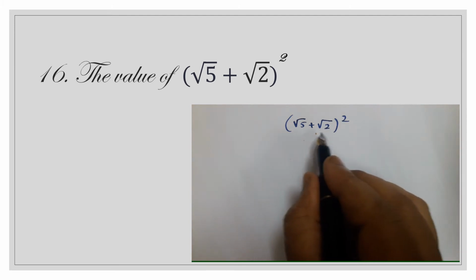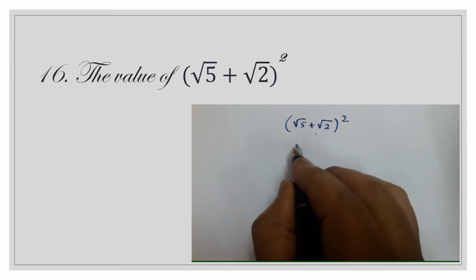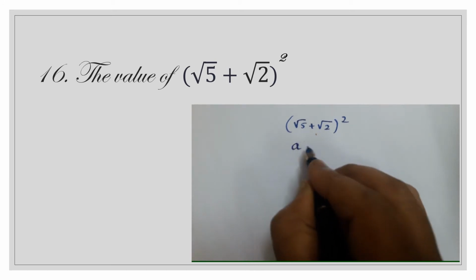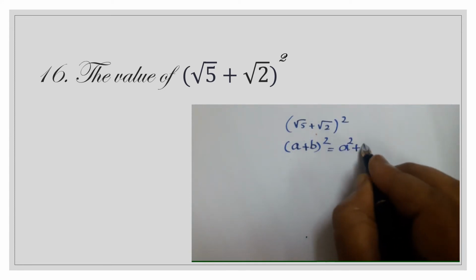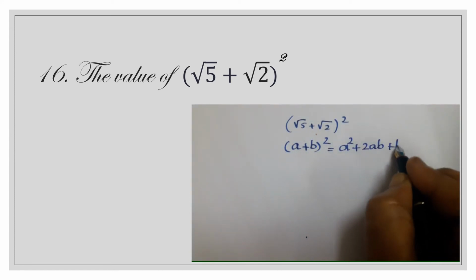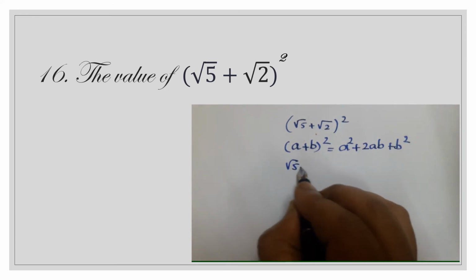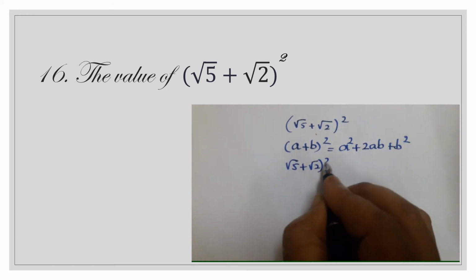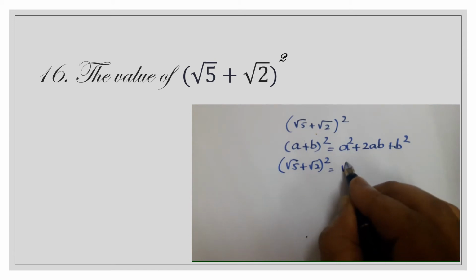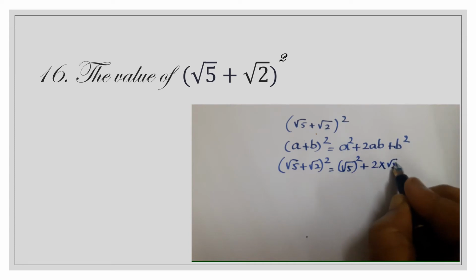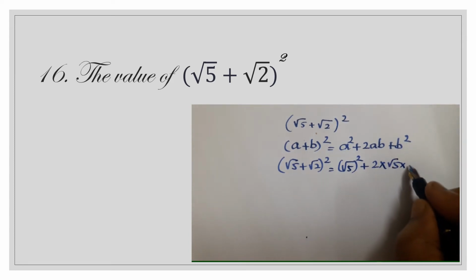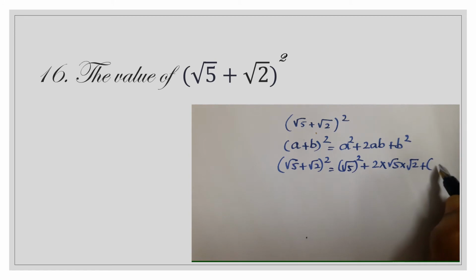Here (√5 + √2) the whole square. So we remember the identity (a + b)² = a² + 2ab + b². So (√5 + √2)² = a², here a = √5, plus 2 × √5 × b, where b is √2, plus b², that is (√2)².